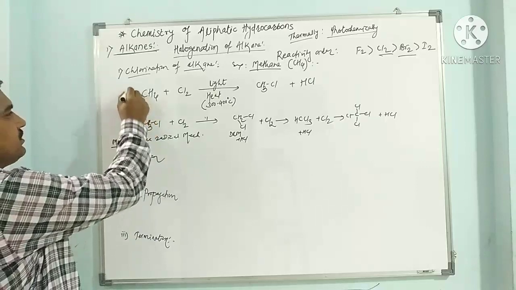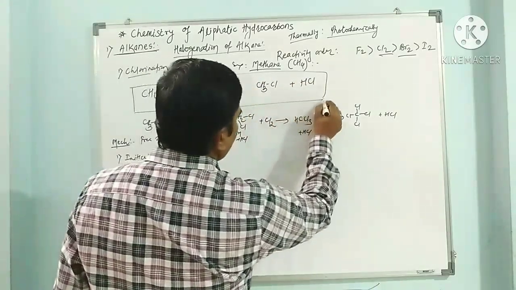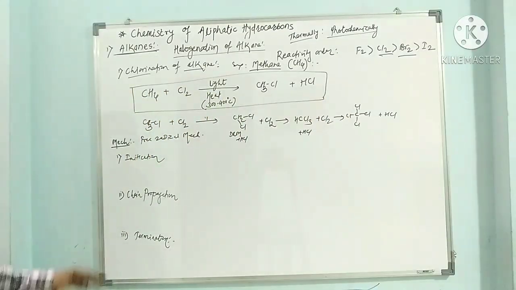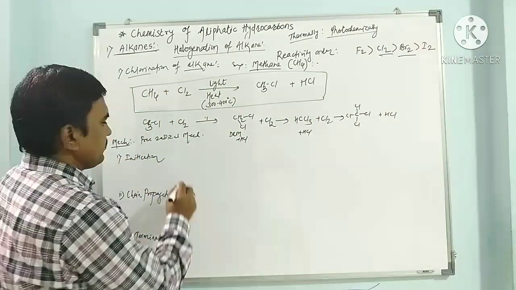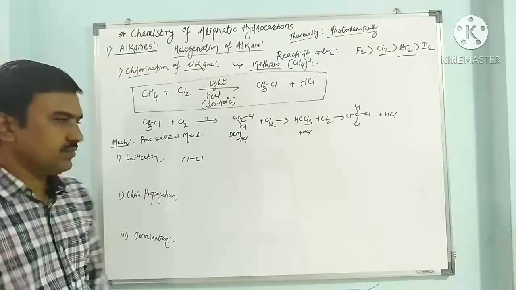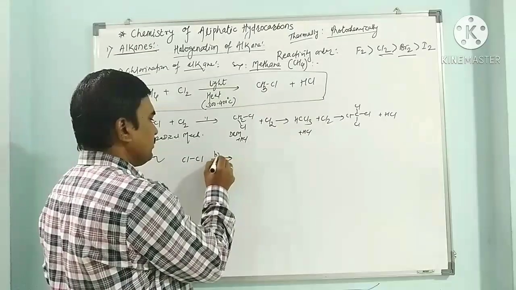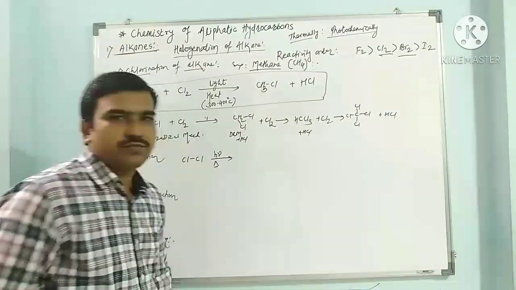Now we have to see the mechanism of halogenation or chlorination of methane.